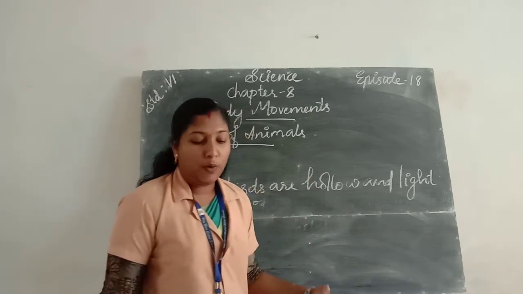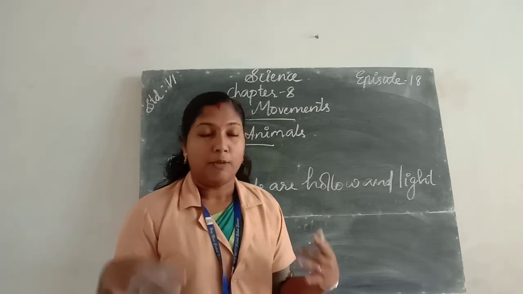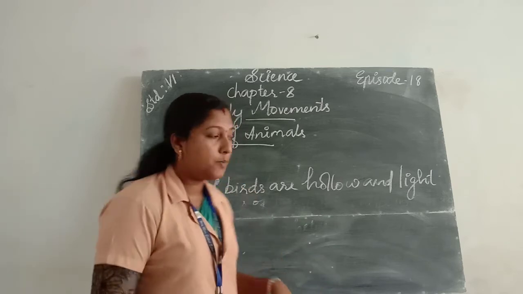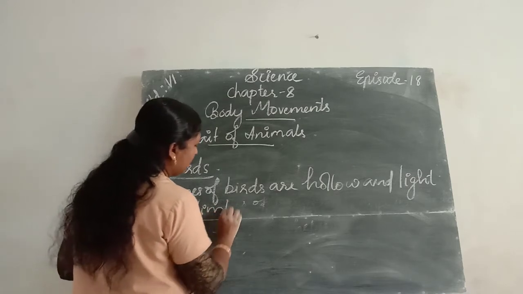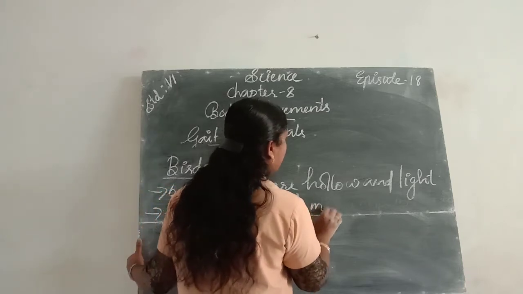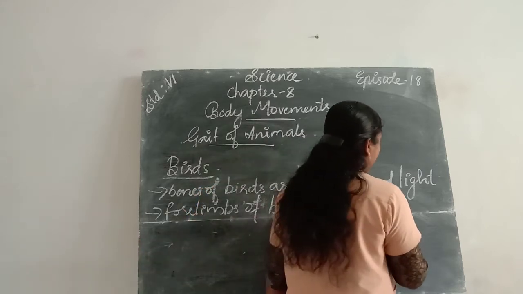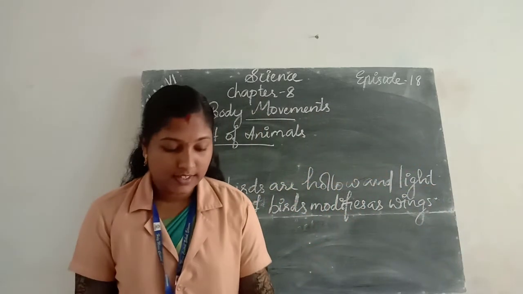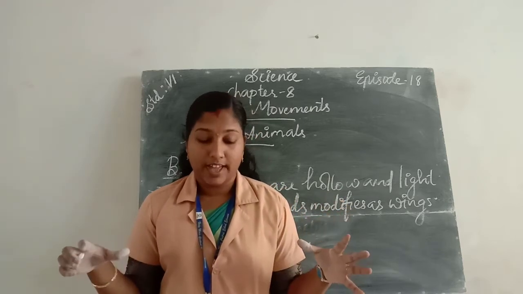The forelimbs of birds are modified into wings. The shoulder bones of birds are very strong.